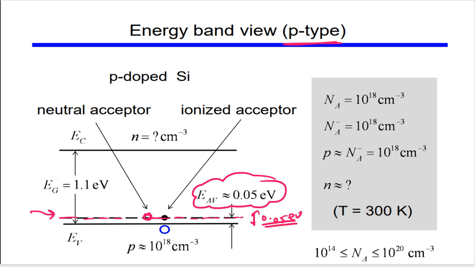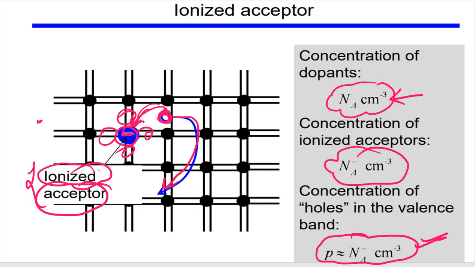Now what may happen if you give an electron from the valence band to this dopant atom, then we will be getting a hole in the valence band, and this state will be completed.